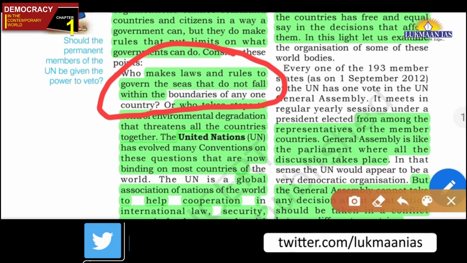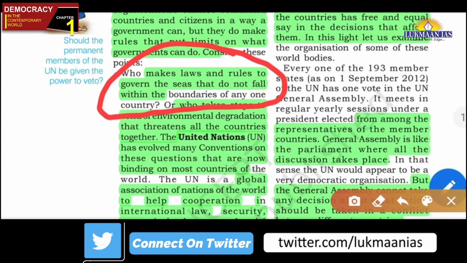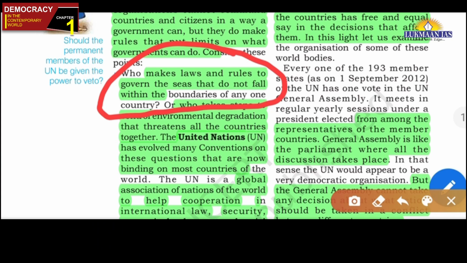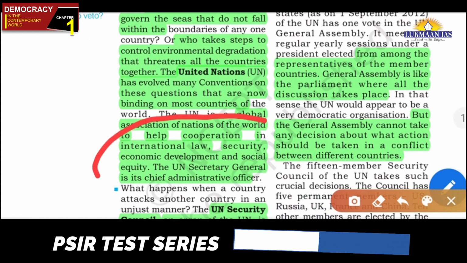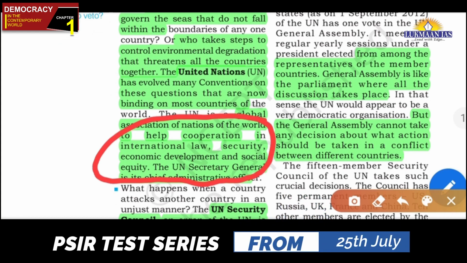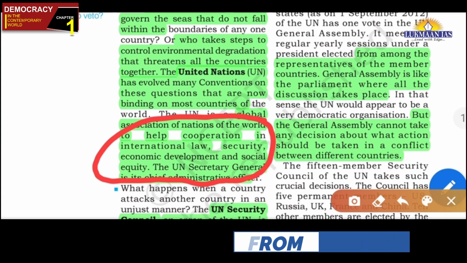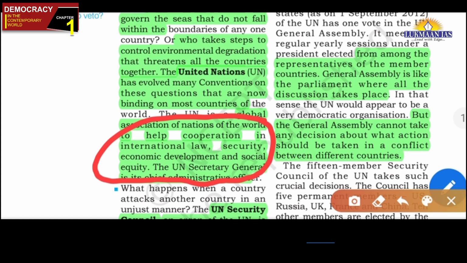The UN has many conventions, and in those conventions they have decided on cooperation in the field of international law, security, economic development, social equality, all these things. So there is a global institution, friends. This is what we are arguing, that for many things where international interests are involved, one best example is the laws for the seas.